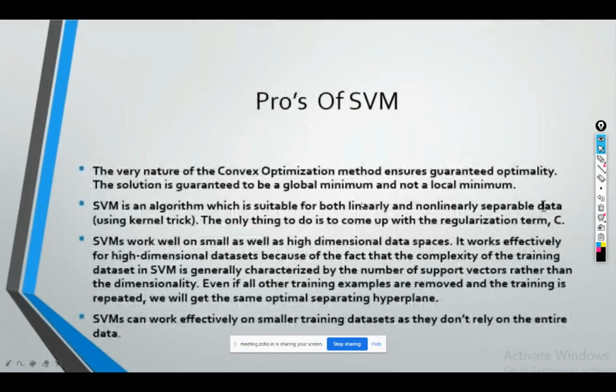Some of the advantages of SVM. SVM is suitable for both linear and non-linear separable data. Your data can be of linear nature or non-linear, both. Convex optimization means we are able to find a global minima, not a local minima, which is with the help of the kernel trick. And SVM works effectively on smaller training data sets.